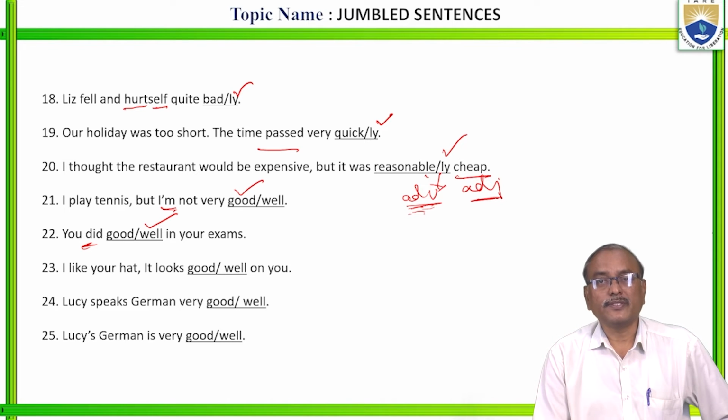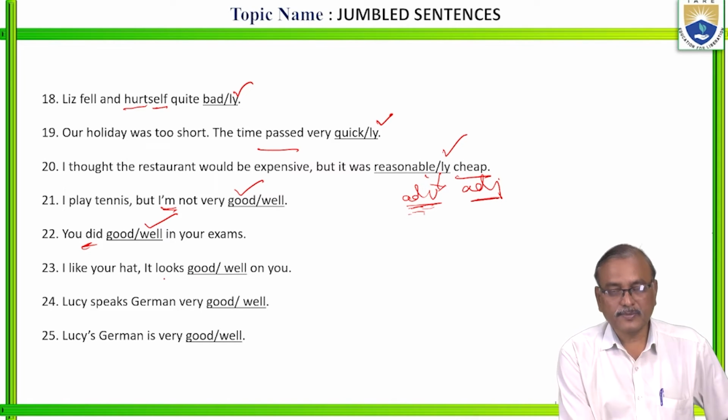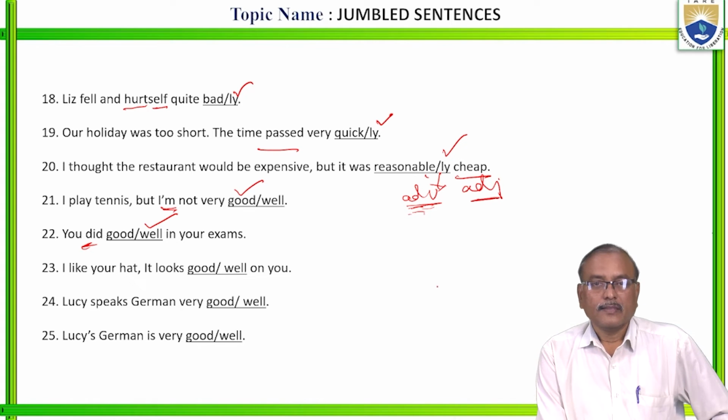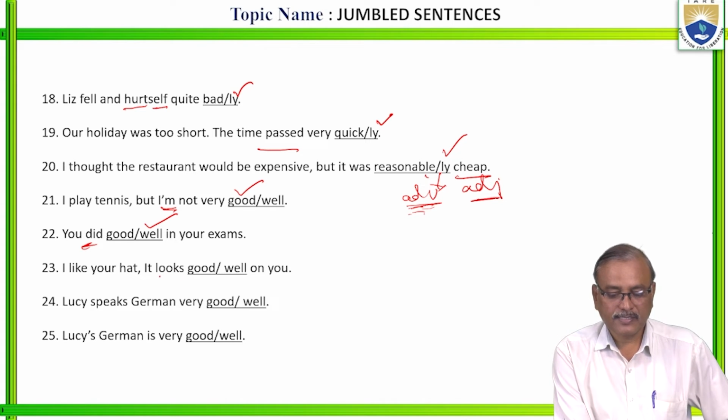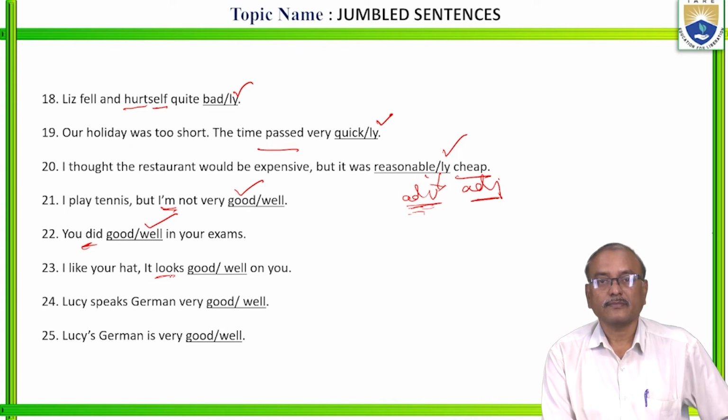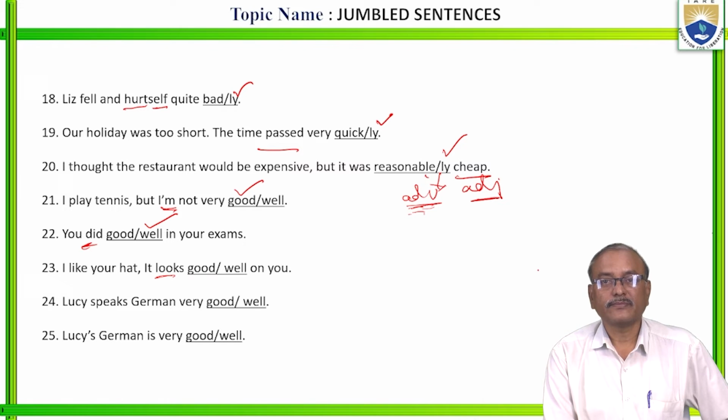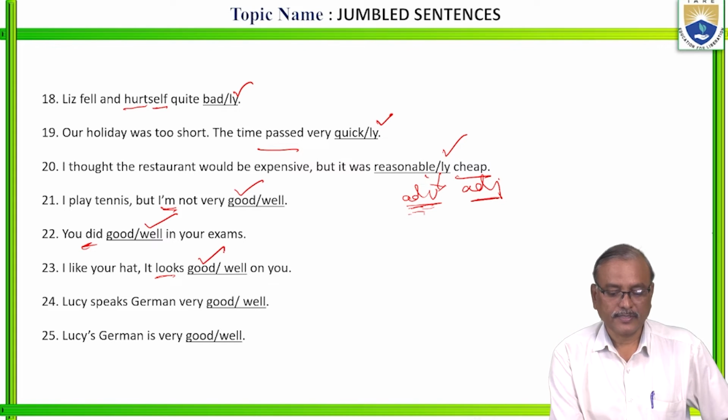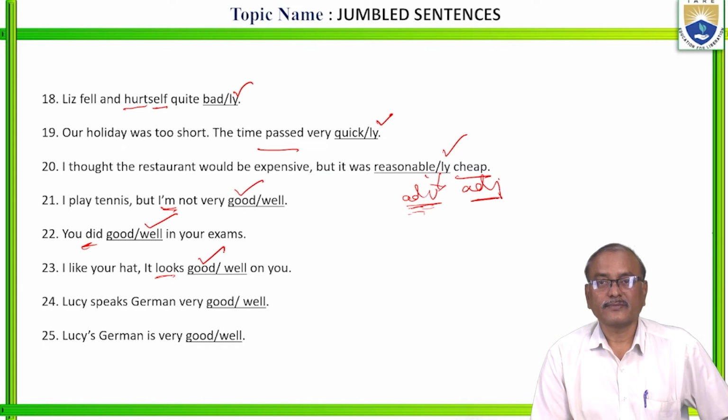Next. I like your hat. It looks good. Here, looks means it appears. Here it is a stative verb only, a non-progressive verb. So, it looks good. It looks well is wrong. It looks good on you.